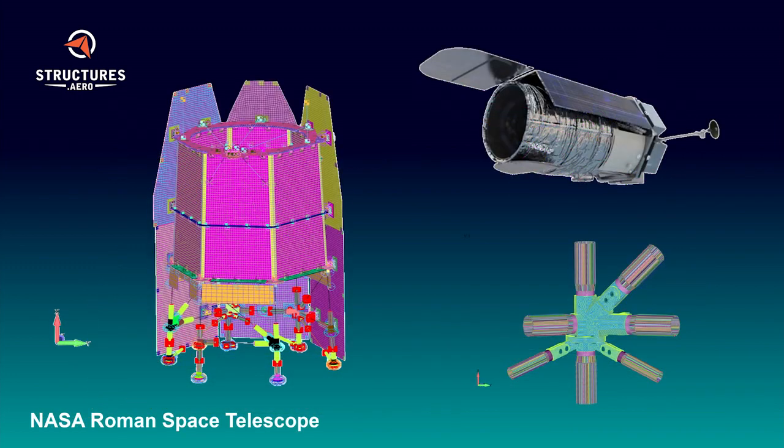Another project I'd like to talk about is the NASA Roman Space Telescope. NASA is developing this telescope to provide better pictures than Hubble because this telescope will dedicate more of the light collected to the wide field instruments, which generates the pictures that we get to see from Hubble. So this will greatly enhance what we can see in the future. The telescope uses a lot of composite materials, and we're using FEMAP to do the analysis of those materials.